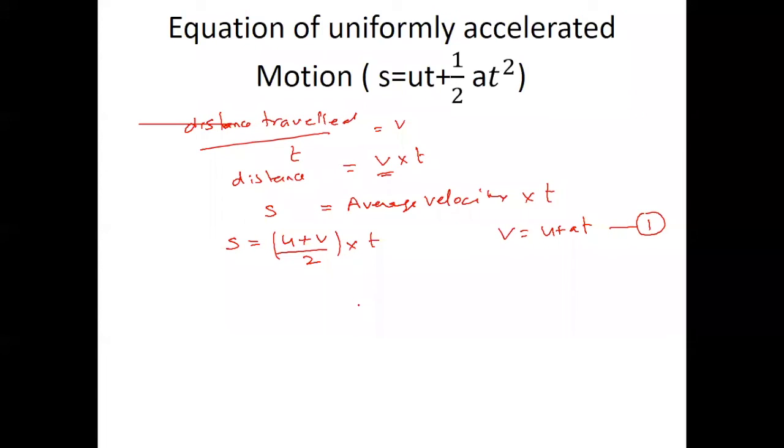We know that. Can we put the value of v here? So (u plus u plus at) into t divided by 2. There is a 1, 2. So we can write (2u plus at) into t by 2.